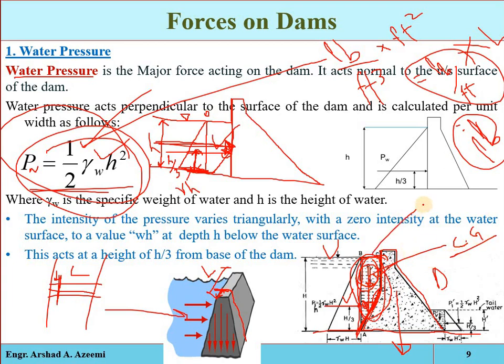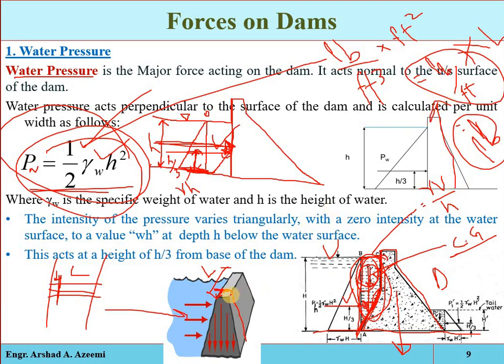Its magnitude will be equal to unit weight of water multiplied by volume of water in that column divided by height of water, meaning gamma V divided by h. From here you will get the vertical water pressure in terms of pound per feet.